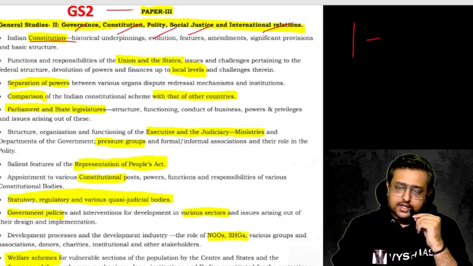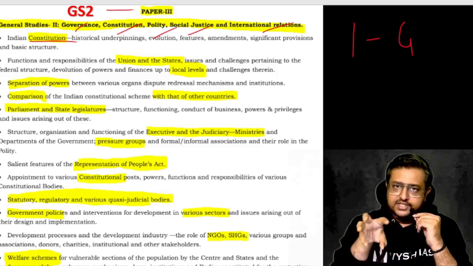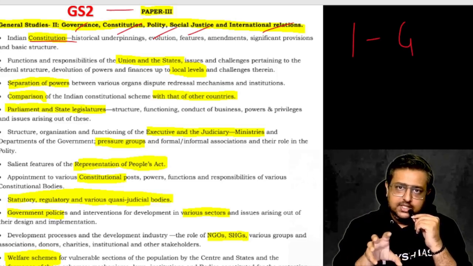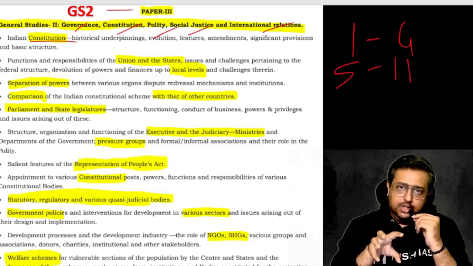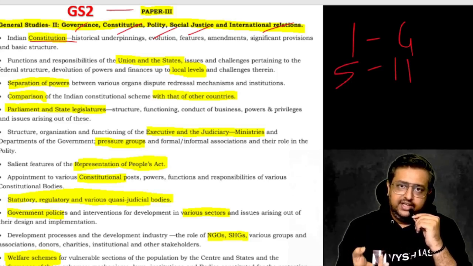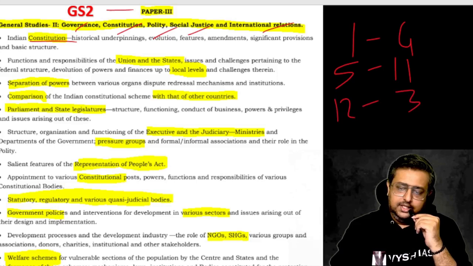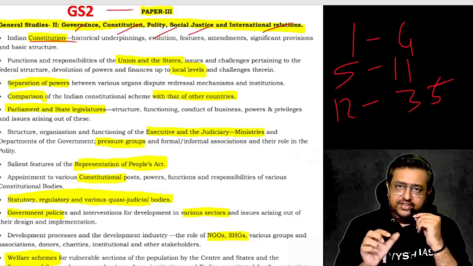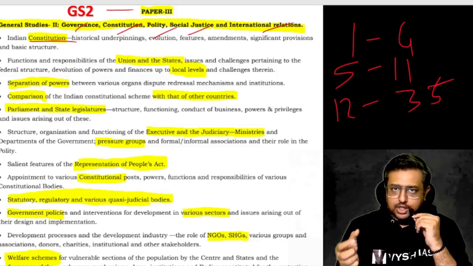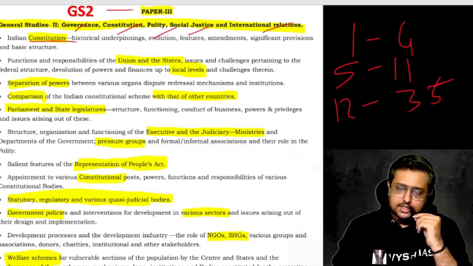Article 1 to 4 is actually about India: India, its geography, its land, India merging with someone, India breaking away from someone, states merger, that kind of thing. Article 5 to 11 is the citizenship: about the person, how he gets citizenship, how citizenship goes away, how it can be terminated. Articles 12 to 32, 33 or 35, you can say, is almost everything about the fundamental rights. Article 12 is a definition; only from Article 14 do the proper fundamental rights start, but still, 12 to 35 broadly is about fundamental rights.